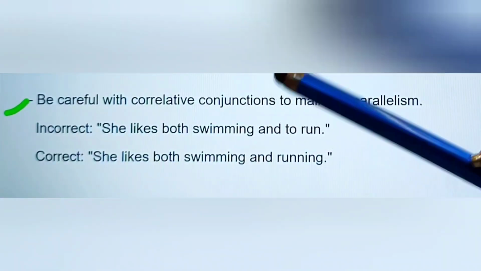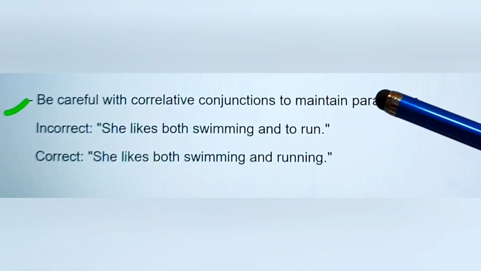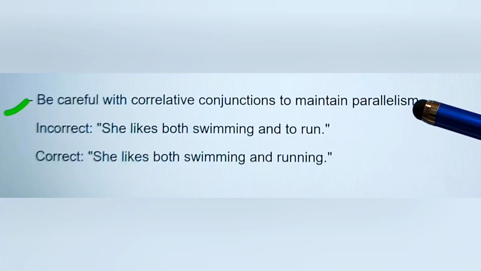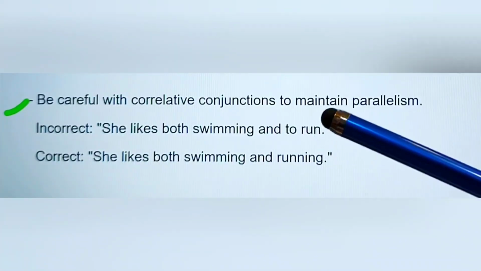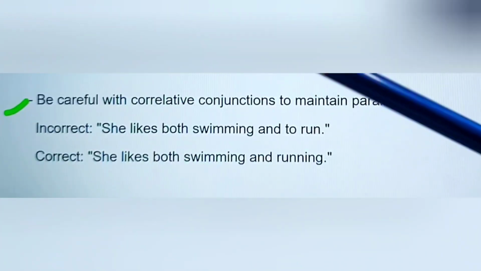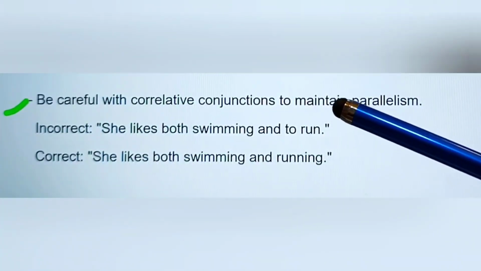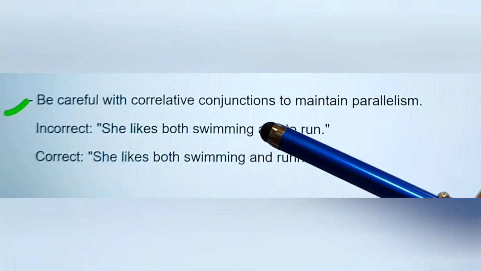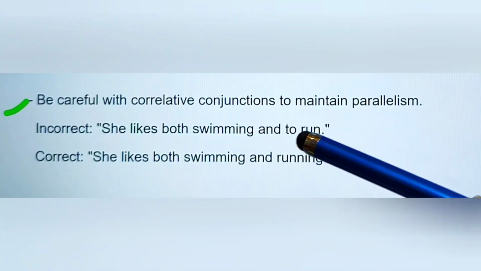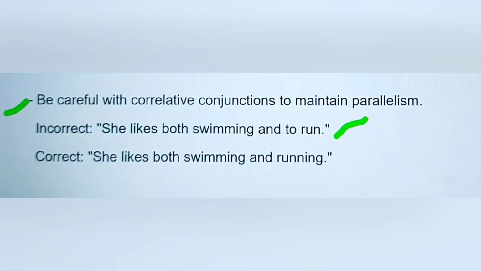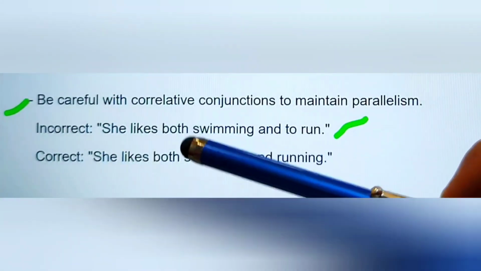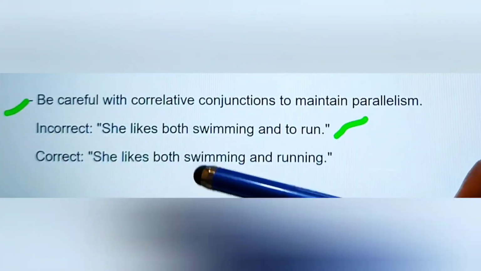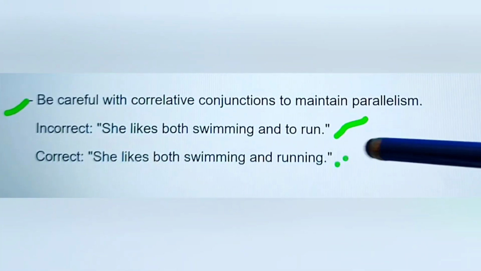And next one here, be careful with correlative conjunctions to maintain parallelism. The first sentence here, she liked both swimming and to run, but this is incorrect. Next one here is the correct version, she likes both swimming and running.